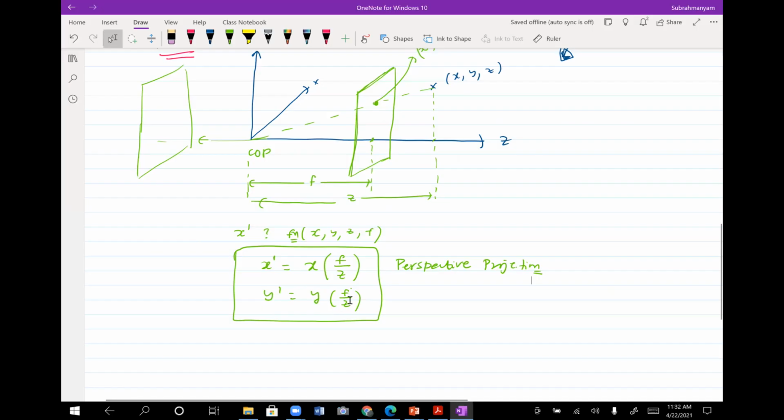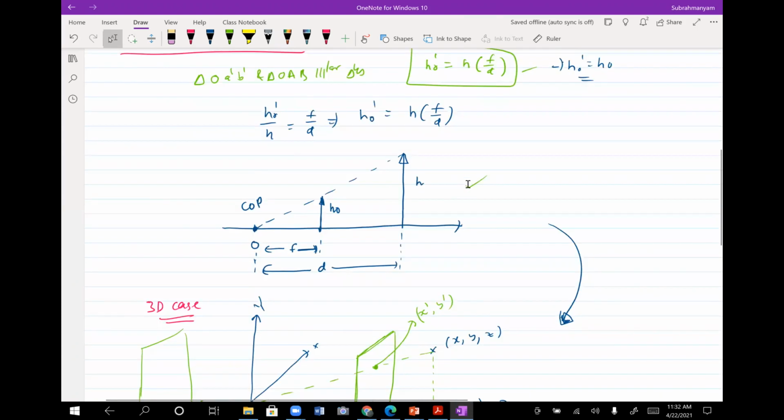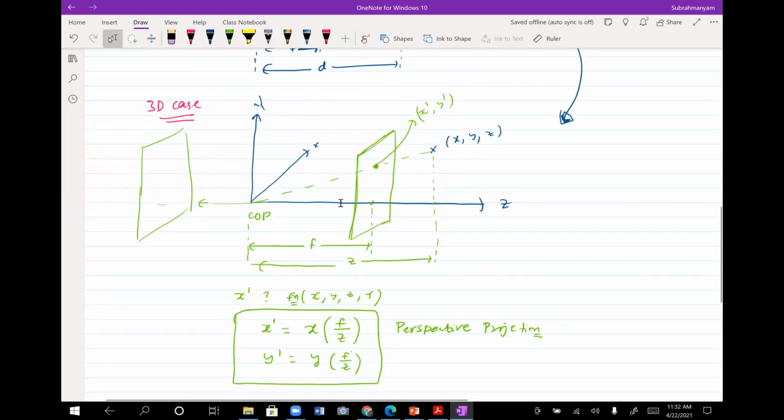The very reason why I started with this 2D diagram is that it will give you enough intuition on what would happen to your x dash, y dash in case of a point x, y, z getting projected onto a 2D plane, which is placed at a distance of, in fact, f here. Your projection plane is at f here, right? And where would that point be projected? That's why I have shown you there.